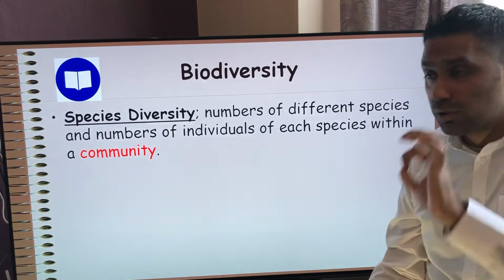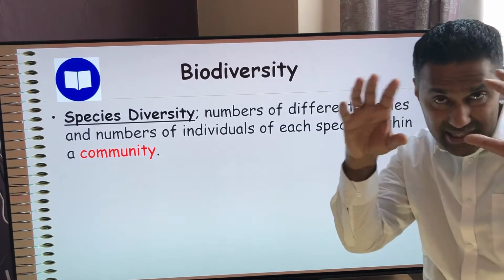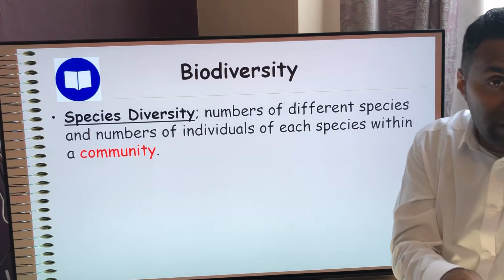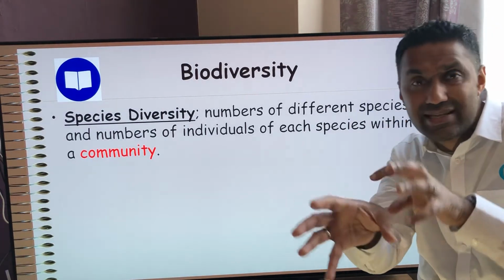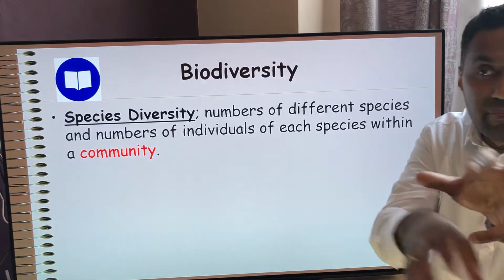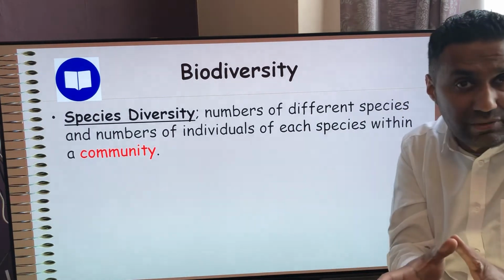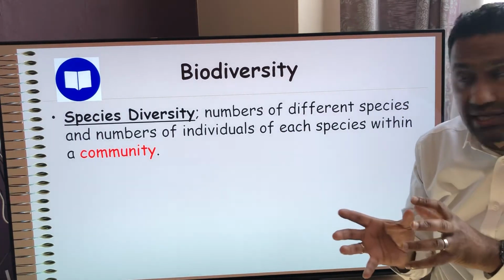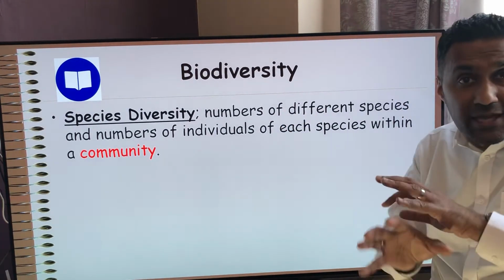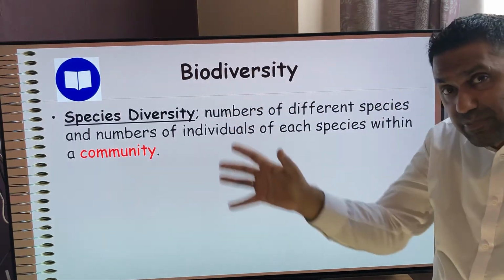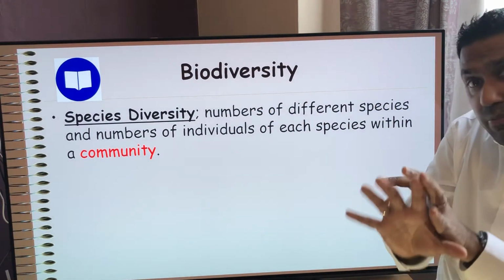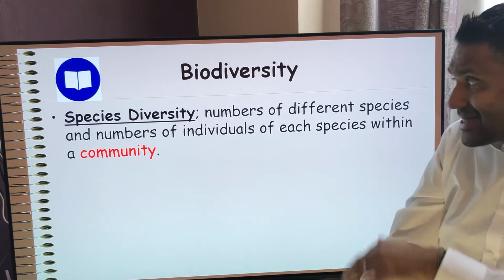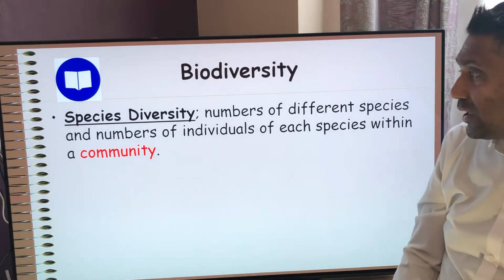If you imagine in a community, in a particular ecosystem, it'll be all the different plants in that ecosystem, all the different insects in that ecosystem, all the different amphibians and mammals in that ecosystem. Okay, so that's what community is. And species diversity is all of the different species and all the numbers of those individuals in that particular community.